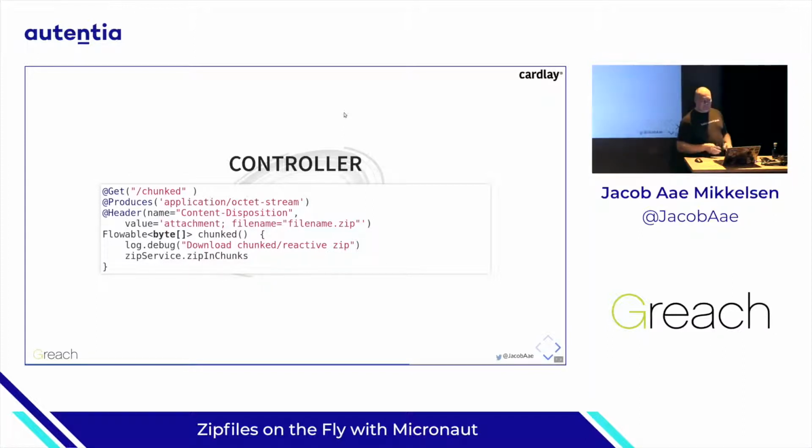Part of what we lose in doing it this way is that when we hand over a streamed file, Micronaut knows exactly how many bytes it's about to stream, so it can inform the client that you are about to receive this many bytes, go ahead and eat. We can't do it here because we're just telling Micronaut we are doing a flowable with byte arrays. So Micronaut, when it has to serve the initial request, has no idea how many bytes will show up. We'll just continue producing until we say, now we're done, and then Micronaut can tell the client we're done.